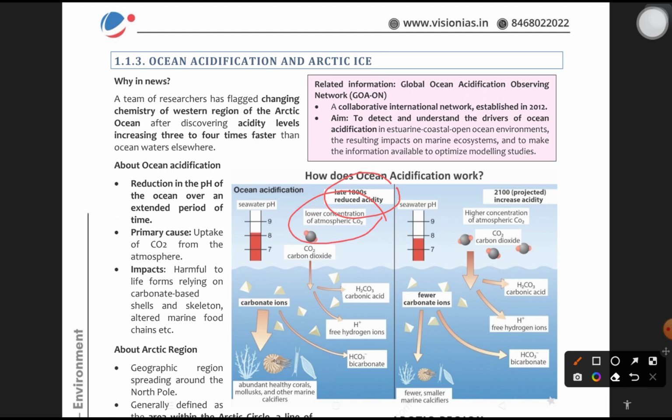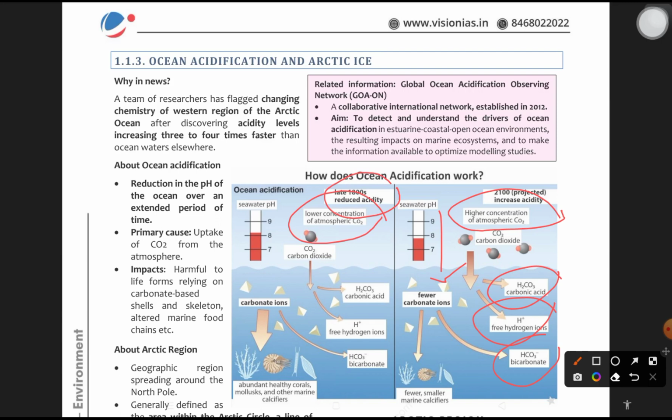But nowadays, especially by 2100, it is going to have a higher concentration, and obviously, because the ocean acts as a carbon sink, it will produce lots of carbonic acid, free hydrogen ions, and bicarbonate, and that will decrease the pH. You can see that it decreases the pH, and that is called ocean acidification, because of global warming, primarily because of the greenhouse gas carbon dioxide.